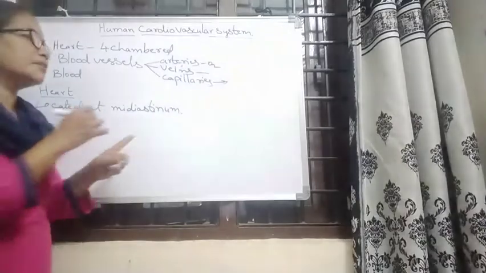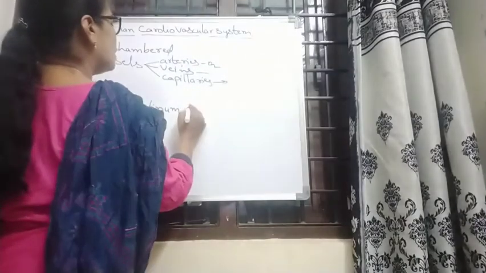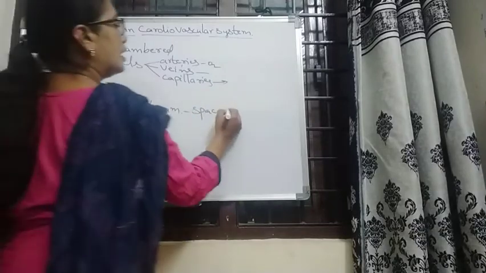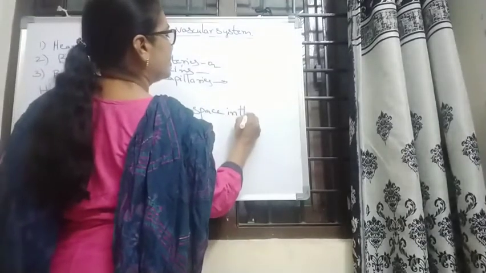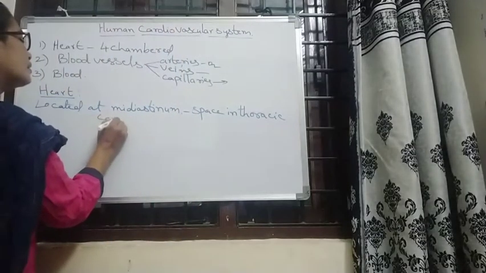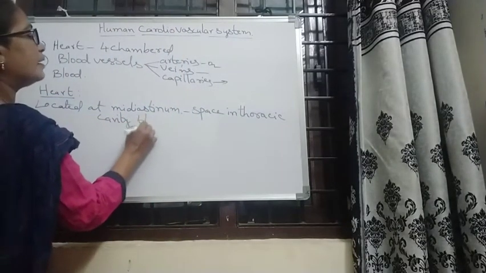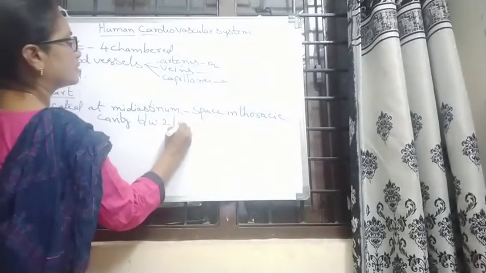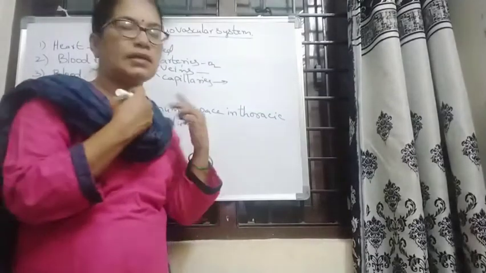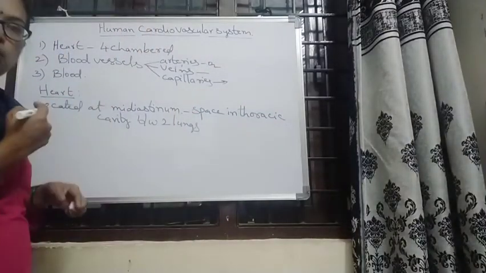Mediastinum means the space in the thoracic cavity between the two lungs. In the thoracic cavity, between the two lungs, the heart is located.